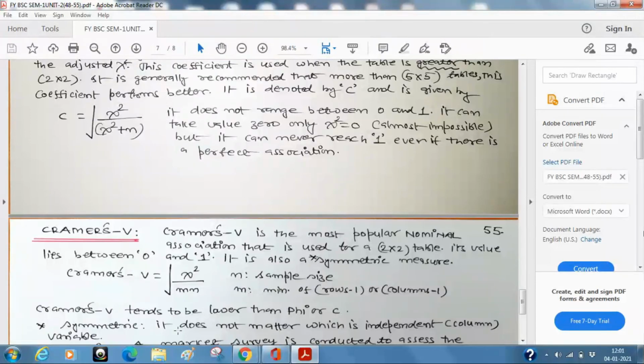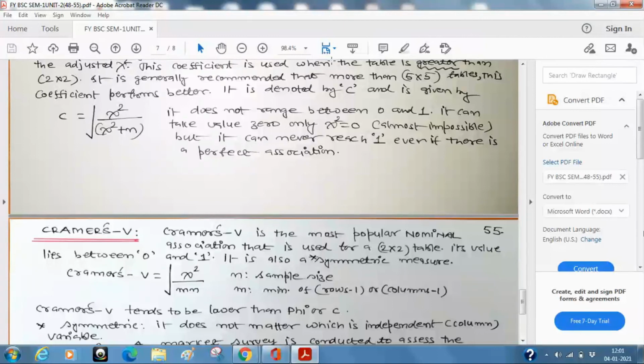Symmetric, just one line. Of course, my time is almost over. Doesn't matter, but I can explain this part. It does not matter which is independent, whether the column variable. That means, when we talk about the independence of two attributes, generally the column variable is supposed to be the independent variable. Column means, like, say, owning a phone.